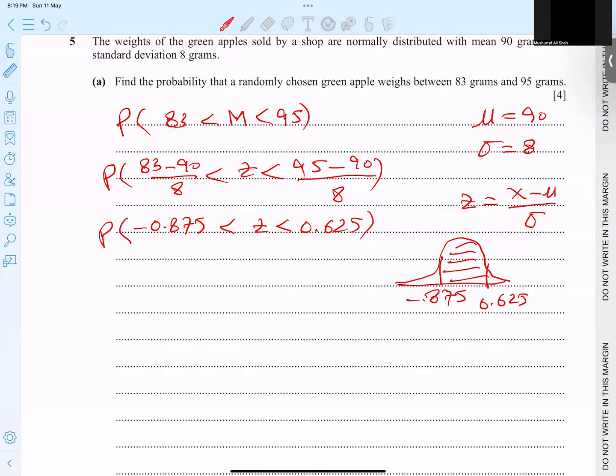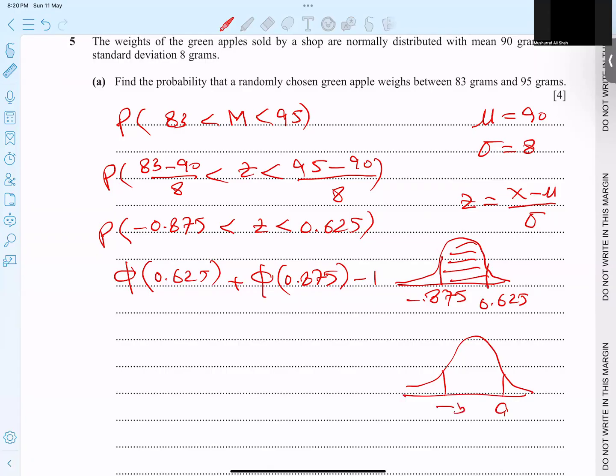So we are looking for the middle value. And I taught you, whenever this condition comes, one positive and one negative, what is the basic criterion? We take phi of this value, and positive phi of this value without the negative sign, and minus 1. So I repeat the formula: if one positive value and one negative value, the method is phi of A plus phi of B minus 1.